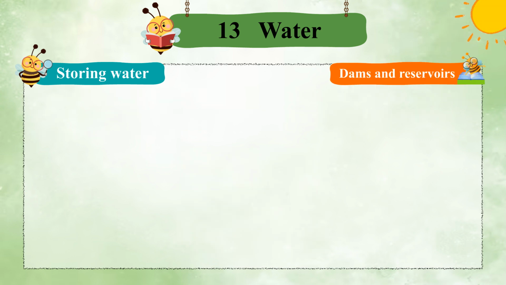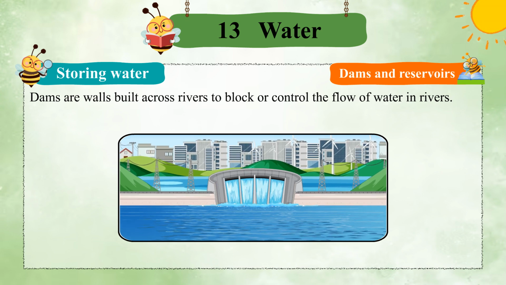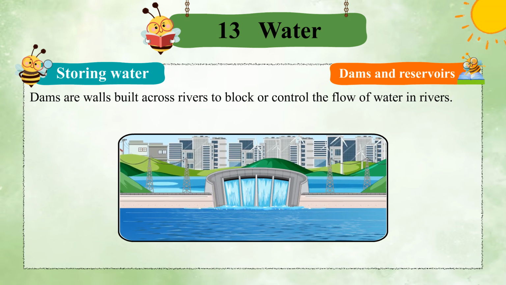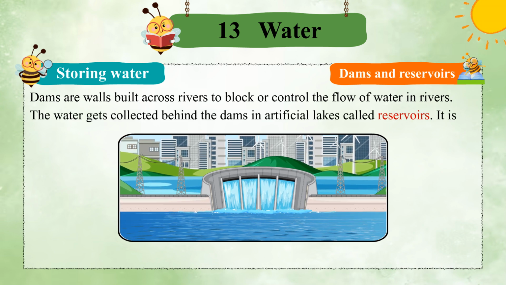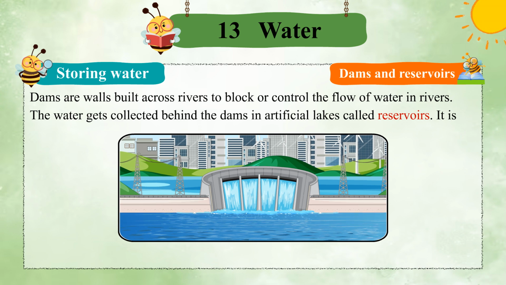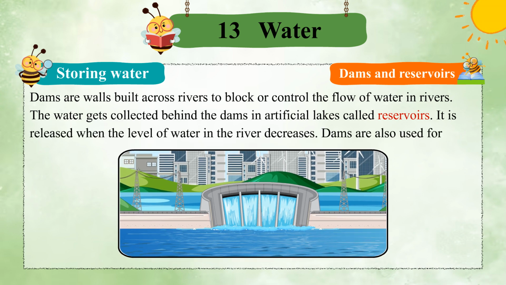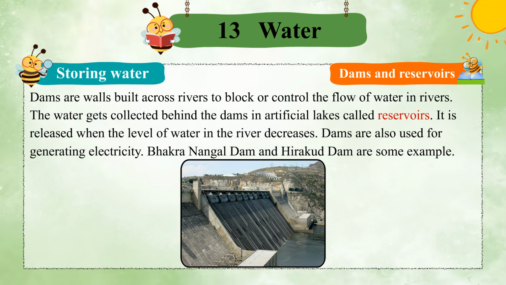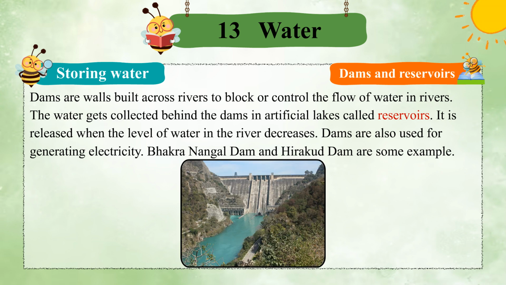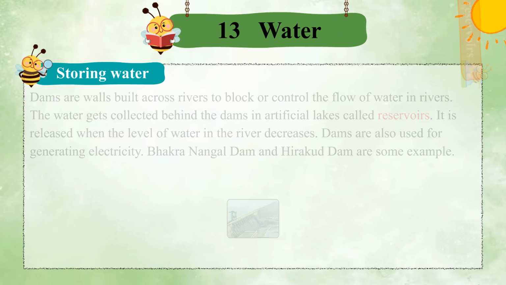Dams and reservoirs. Dams are walls built across rivers to block or control the flow of water in rivers. The water gets collected behind the dams, in artificial lakes called reservoirs. It is released when the level of water in the river decreases. Dams are also used for generating electricity. Bhakra Nangal Dam and Hirakud Dam are some examples.